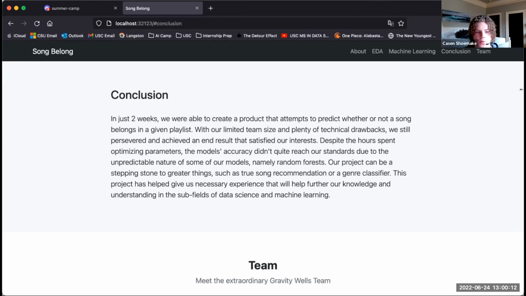Despite the hours spent optimizing parameters, the accuracy didn't really reach where we wanted it to be due to the unpredictable nature of a lot of our models. But it can still be a stepping stone to greater things like true song recommendation or a genre classifier. And this project has definitely helped us gain some experience with data science and machine learning.